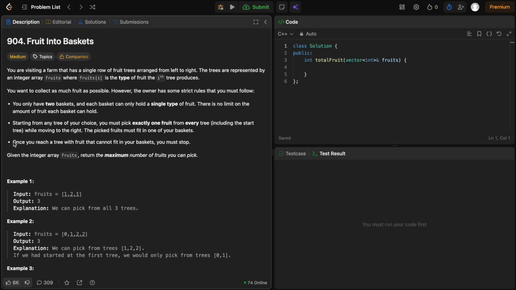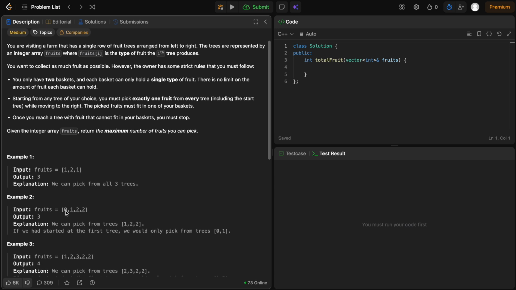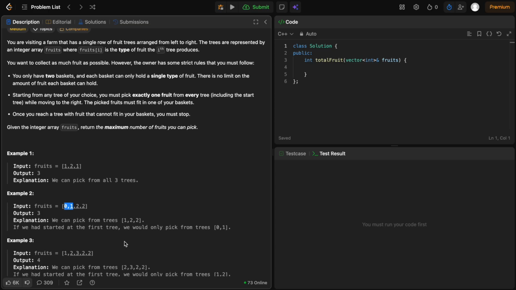Okay, and once you reach a tree with fruit that cannot fit into your baskets, you must stop. For example, in this array, if you picked index 0 and 1, you cannot pick 2 because you only had 2 baskets. So there is no other basket, so you need to stop picking. You can't pick any other one which is forward in the array. So yeah, this is a quite complex problem statement. Let's try to understand it first.